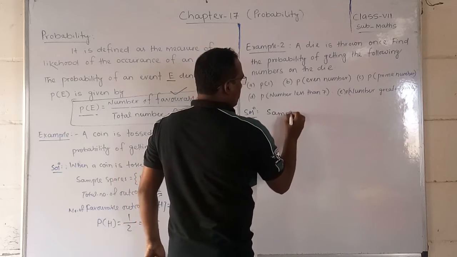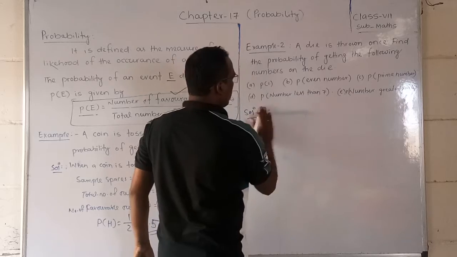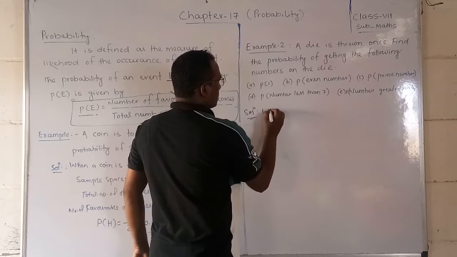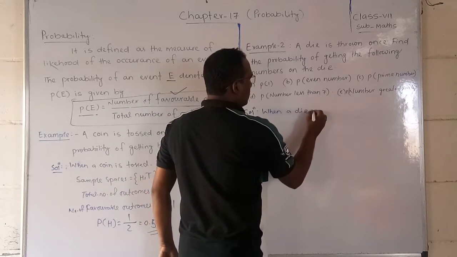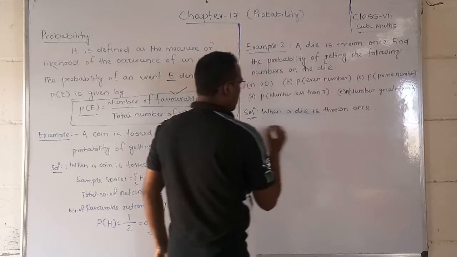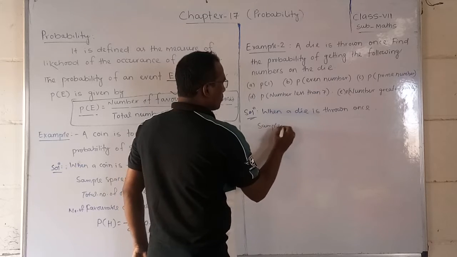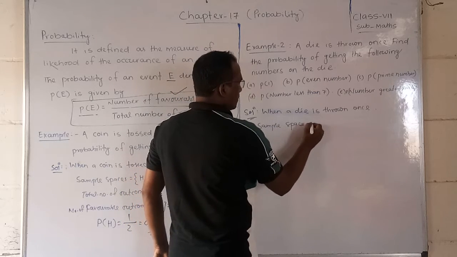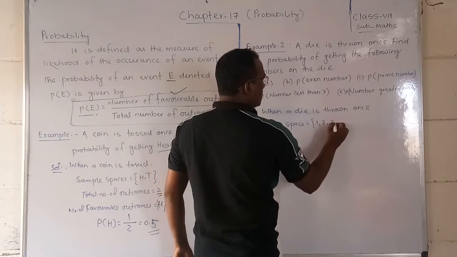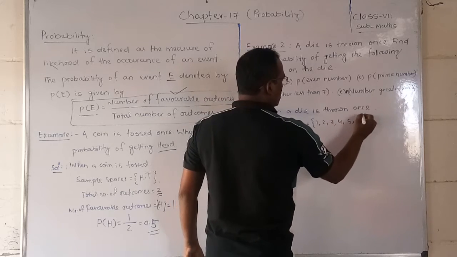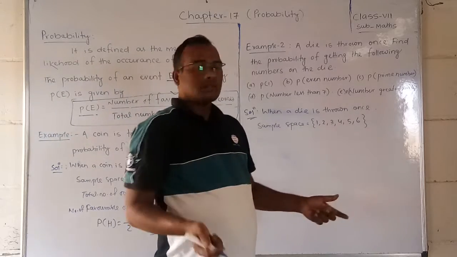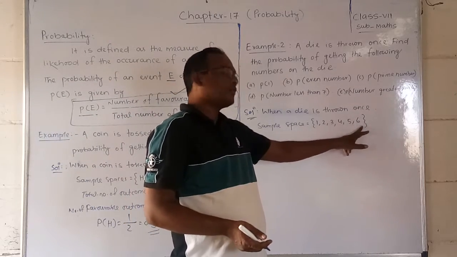So sample space first, write down: when a die is thrown, it is better one time. When a die is thrown once, then the sample space, or the outcomes, what can it be? 1 will come, 2 will come, 3 will come, 4 will come, 5 will come, 6 will come. Maybe 1, maybe 2, maybe 3, maybe 4, or maybe 5, or maybe 6.